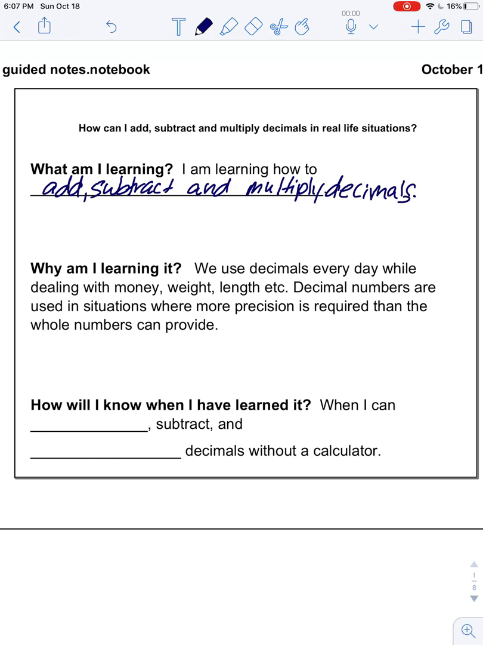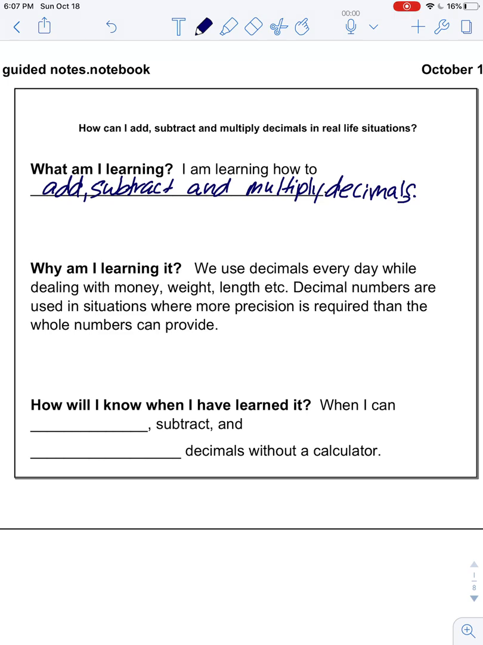Why am I learning it? We use decimals every day while dealing with money, weight, length, etc. Decimals are used in situations where more precision is required than whole numbers can provide. Okay, so not everything in math is going to be whole numbers. It could be part of numbers. So that's when we use decimals.